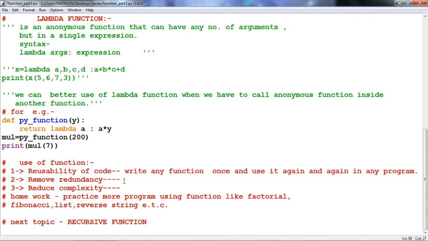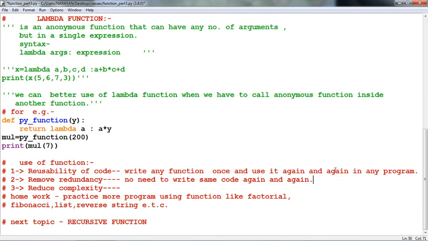Second one is remove redundancy. That means no need to write the same code again and again. If we design any task with a function, then we can call it again and again.